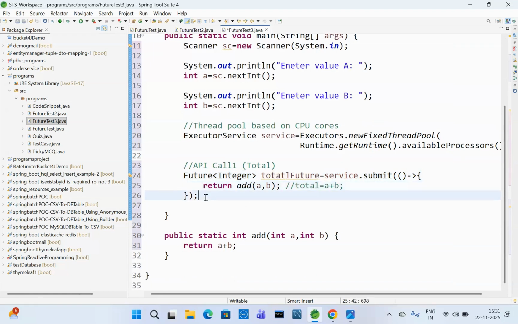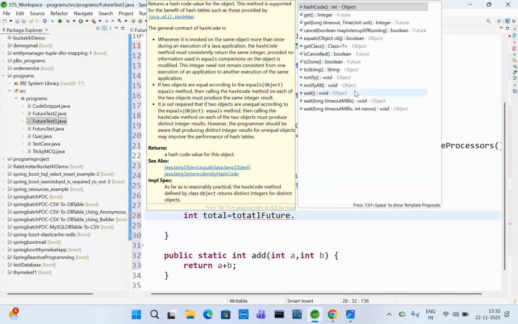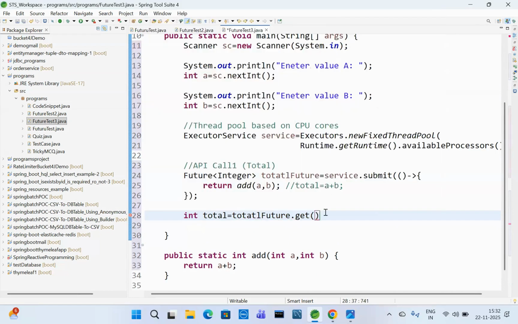After that, let's have total equal to future complete, total future dot get. Semicolon. We need to handle this, right?